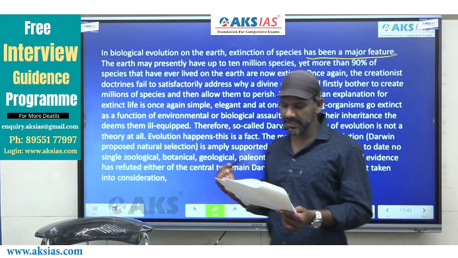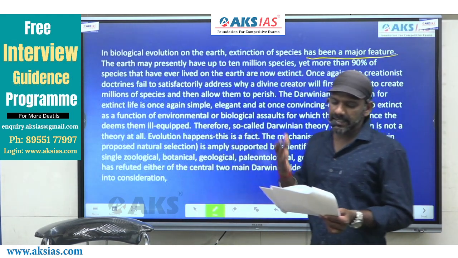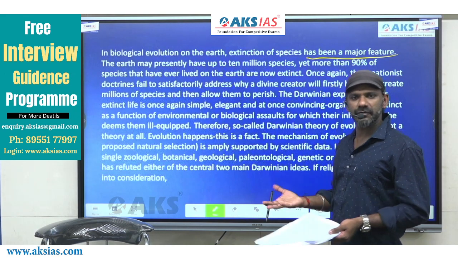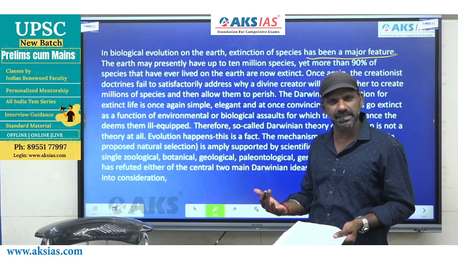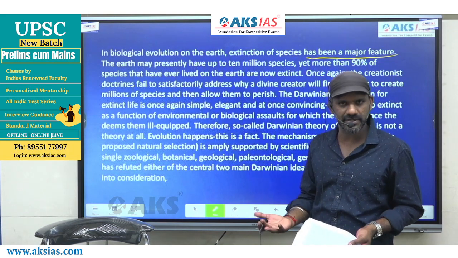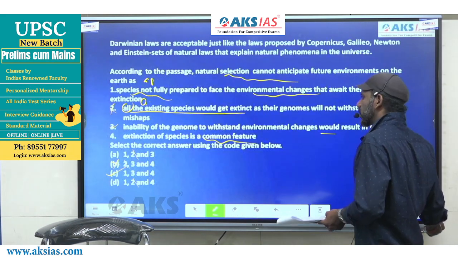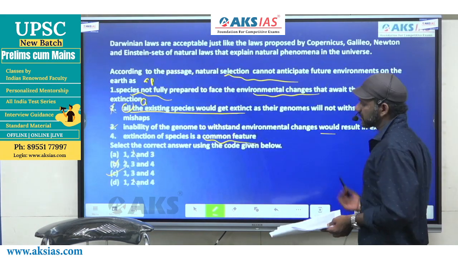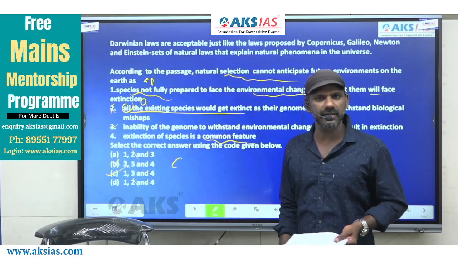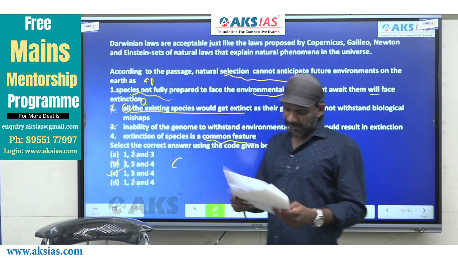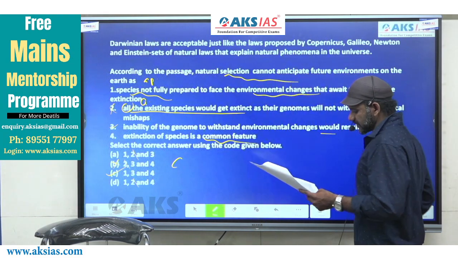Extinction of species has been a major feature. Extinction of species is a common feature. If it is a major feature, undoubtedly it is a common feature. So 4 is also given there in the paragraph. 4 must be considered. The answer must be option C, 1, 3 and 4. Fine. The next one.